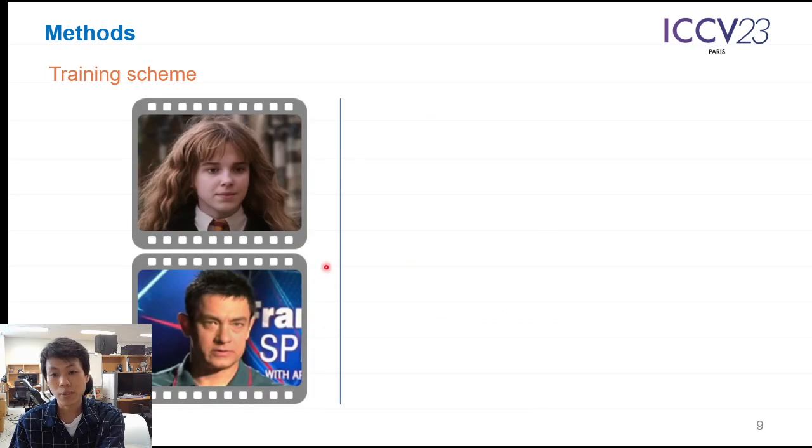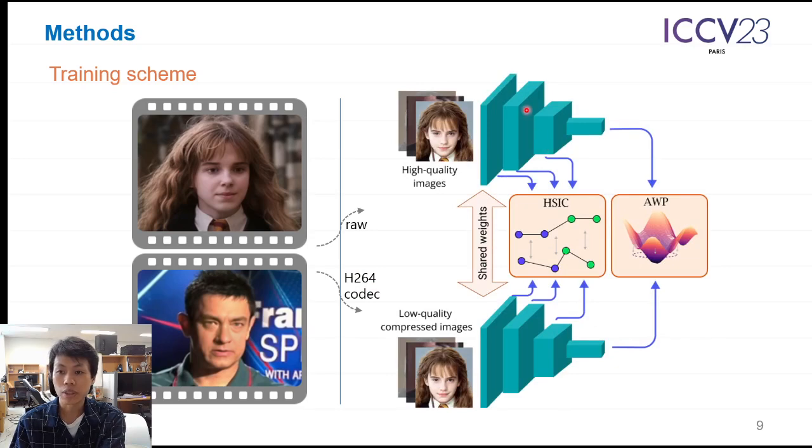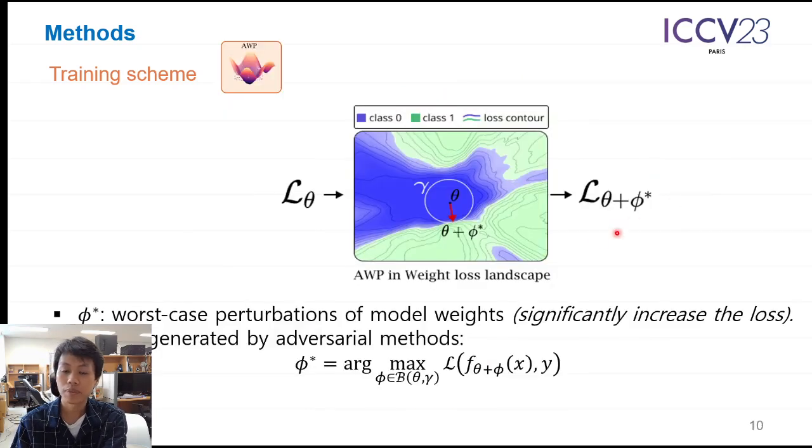For the training dataset, we apply the H264 codec to produce the compressed version of the datasets. We then forward them to a single model with the same parameters and apply the Hilbert-Schmidt independence criterion at the intermediate filter and the adversarial weight perturbation at the output. Adversarial weight perturbation is similar to the adversarial perturbation applied on the input image, but here it is applied on the model weights.